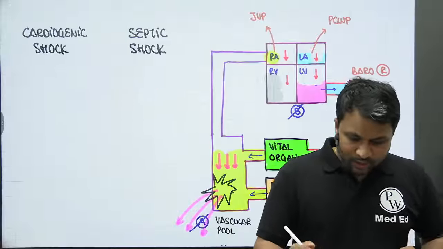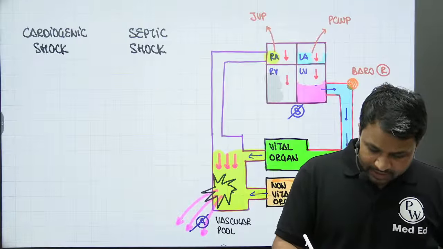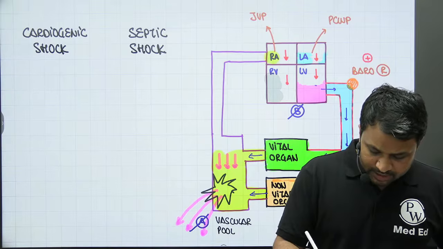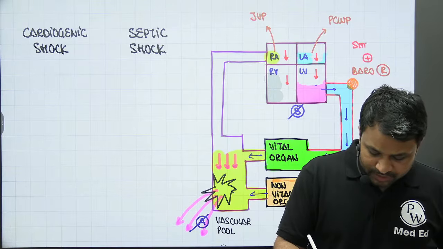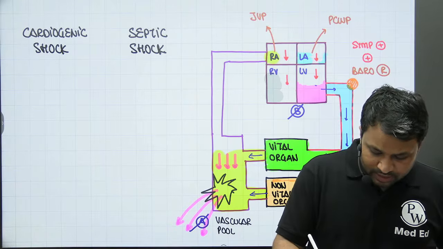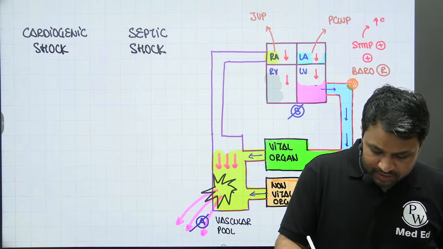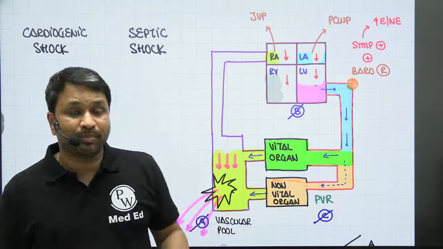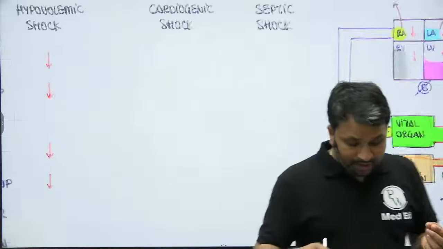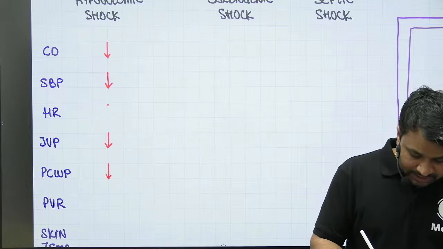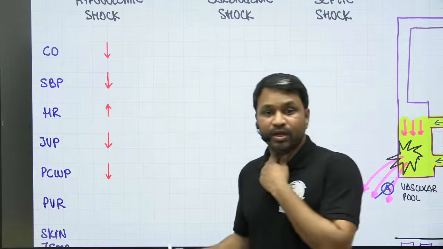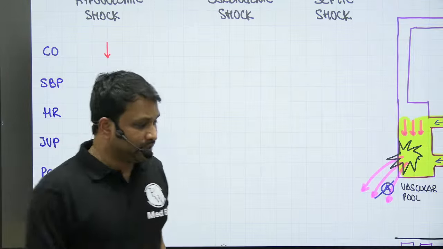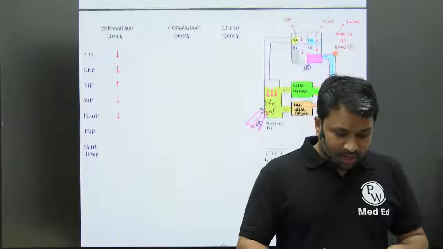Whenever the baroreceptors get activated, it will cause activation of the sympathetic pathway. Activation of the sympathetic pathway will cause excessive release of epinephrine and norepinephrine. The effect of epinephrine and norepinephrine on the heart is that it increases the heart rate. So you now see there is an increase in heart rate. Okay? Now, until this point, we are fine.